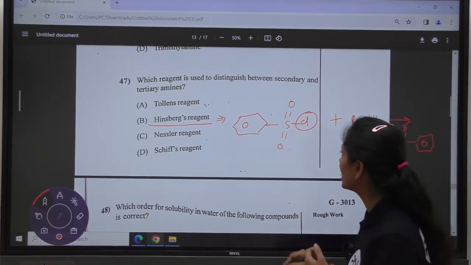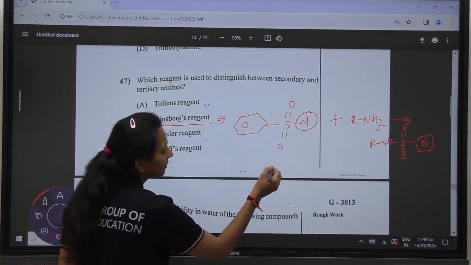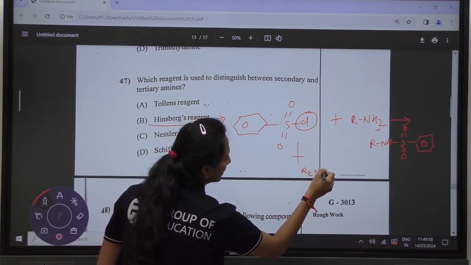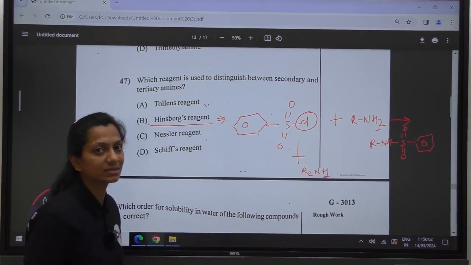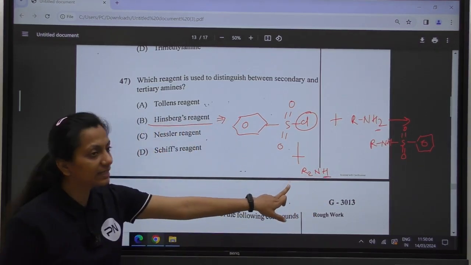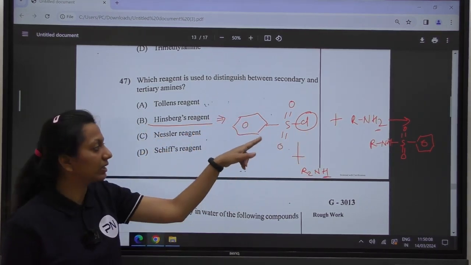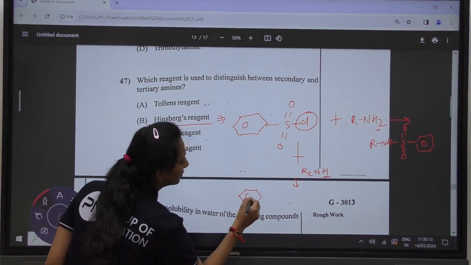The same kind of reaction of this benzene sulfonyl chloride can be given by the 2 degree amine. Why? Because one hydrogen is still present. The hydrogen of the 2nd degree amine is going to react with the chloride of the benzene sulfonyl chloride to give you the addition product.